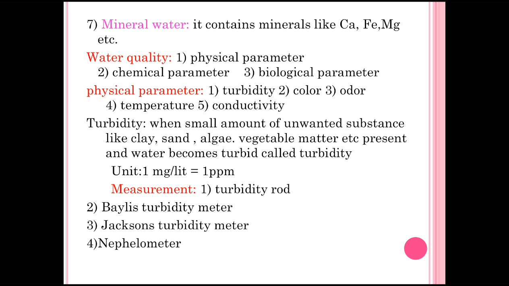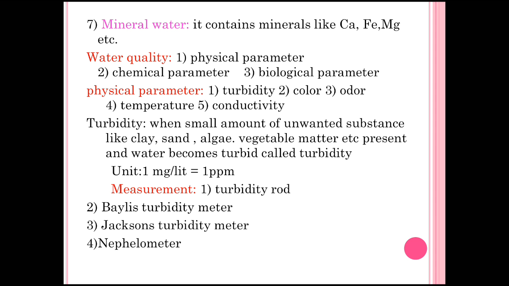Last type of water is the mineral water. When different types of minerals like calcium, iron, magnesium are present in water, it is called mineral water. These are the types of water. Now the next is the parameters: physical parameter, chemical parameter and biological parameter.